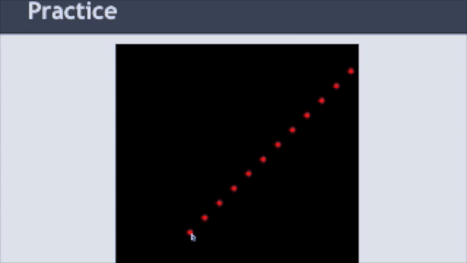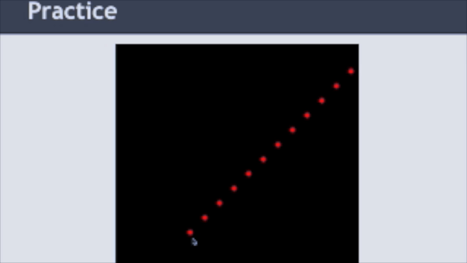Okay? Now what makes this a good example for the while loop is that I don't know how many circles I need to draw when I write the program, because I don't know where the user will have their mouse pointer. If I have the mouse pointer way down here, then I'm going to have as many circles as I can have all the way across. On the other hand, if I have the mouse pointer up here, I'd only have 1 or 2 circles.